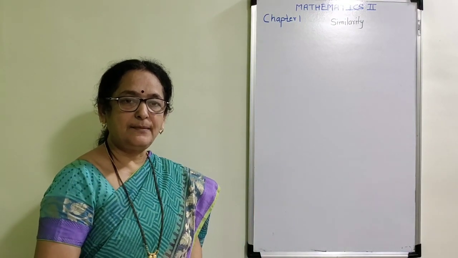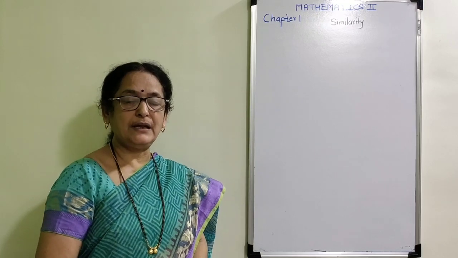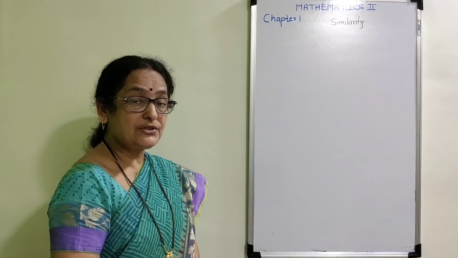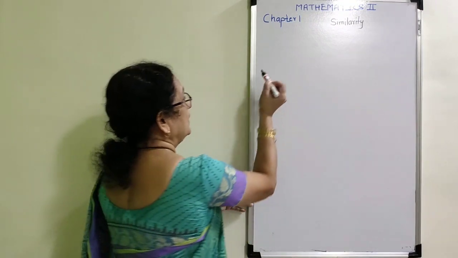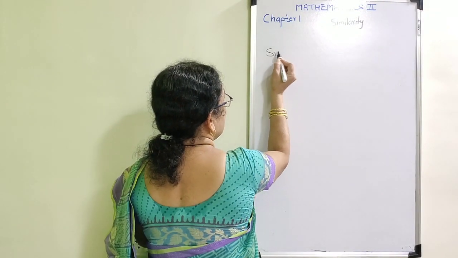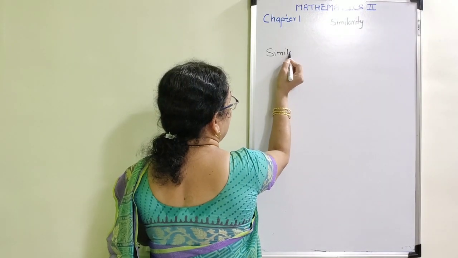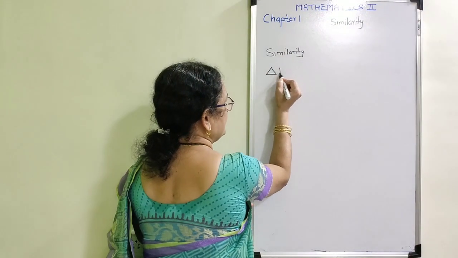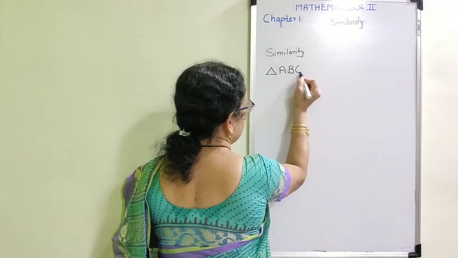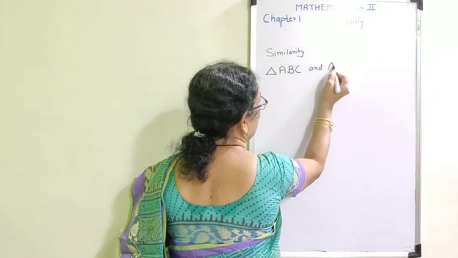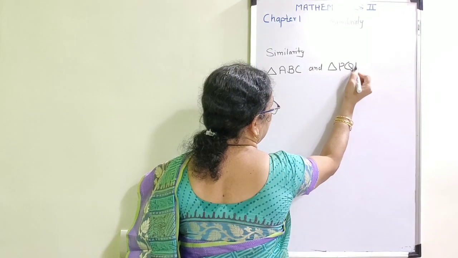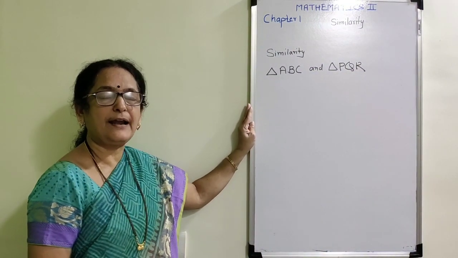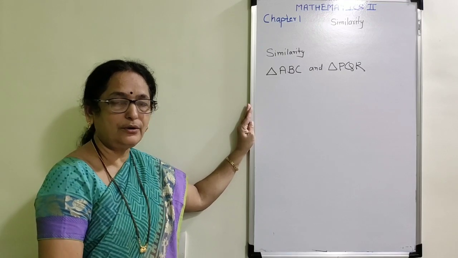But in mathematics, when we are going to prove that the given 2 triangles are similar to each other or not, which things are we going to observe? Observe the definition of similarity. Suppose I am having 2 different triangles, triangle ABC and triangle PQR. Now I want to prove whether the given two triangles are similar to each other or not.